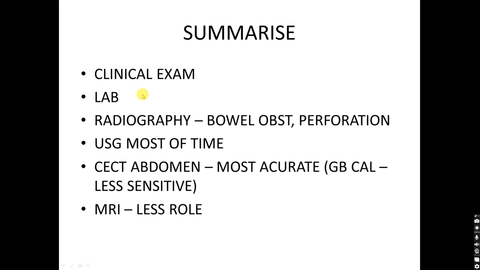So to summarize, clinical examination, history, physical examination, and a few lab investigations are very important. Radiography can diagnose bowel obstruction and perforation. USG is the first and most of the time sufficient. Contrast-enhanced CT abdomen is the most accurate, and MR has a limited role in acute abdomen.